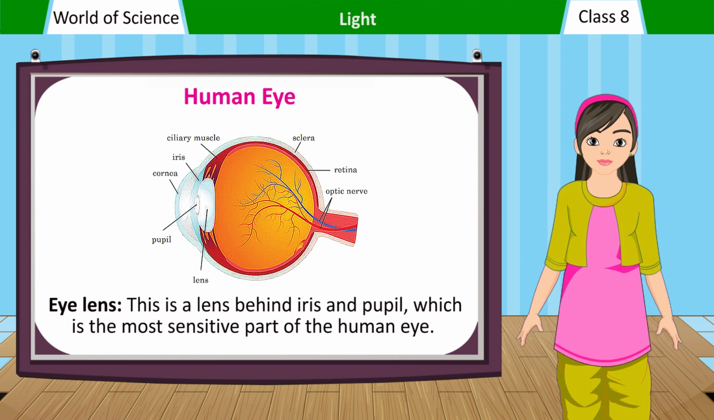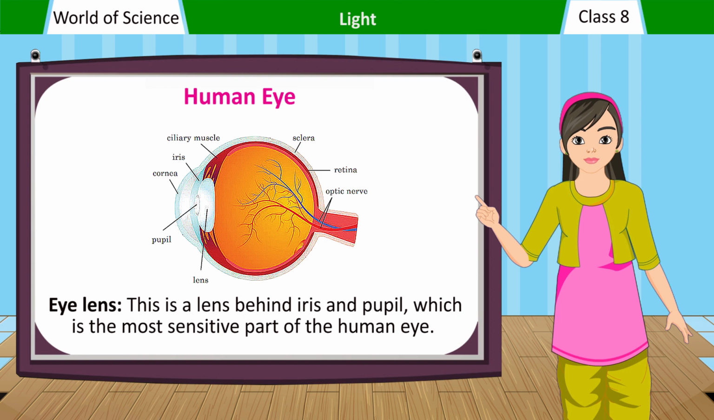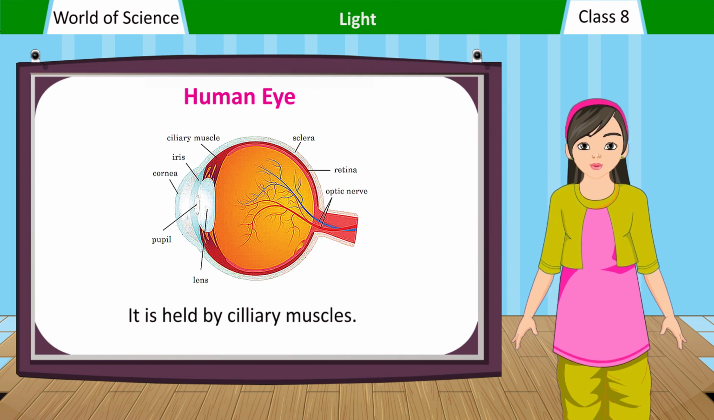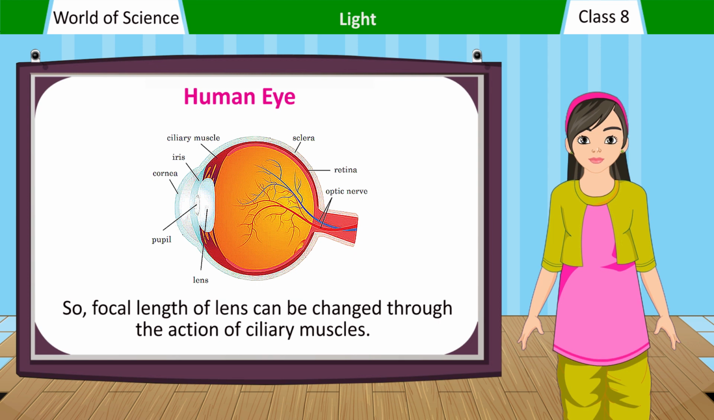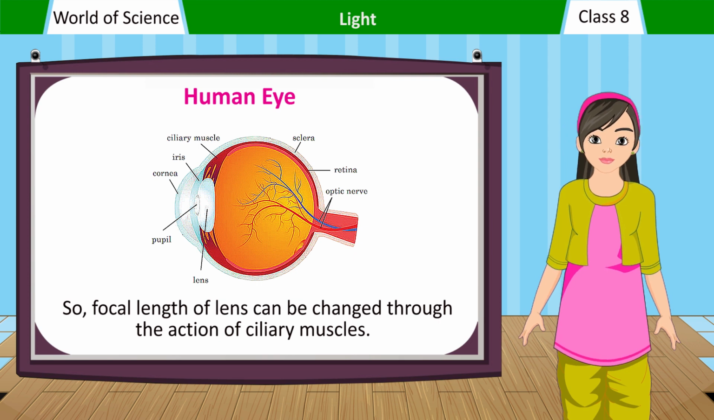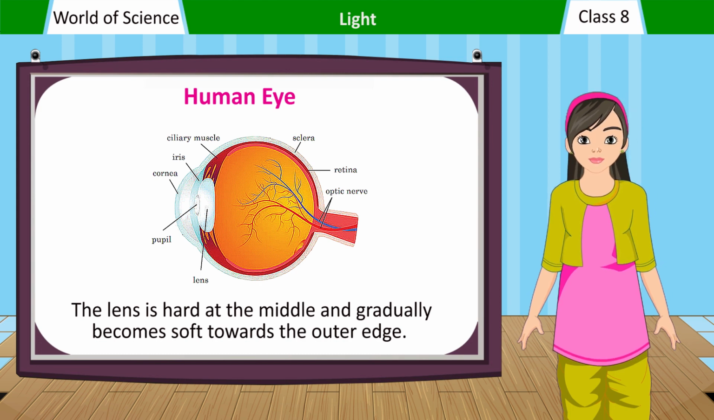Eye lens. This is a lens behind the iris and pupil, which is the most sensitive part of the human eye. It is held by ciliary muscles. So, the focal length of the lens can be changed through the action of ciliary muscles. The lens is hard at the middle and gradually becomes soft towards the outer edge.